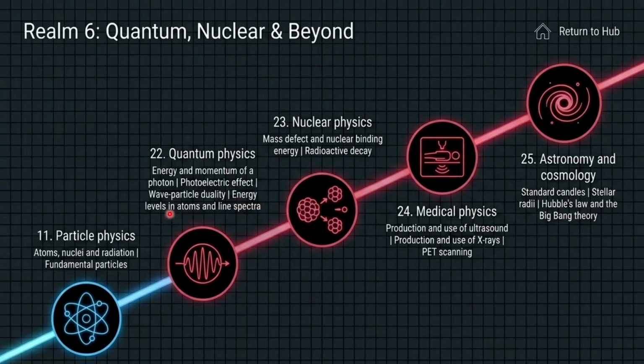And the energy levels in atoms and line spectra. I think you've heard about the hydrogen line spectrum. We deal with this in quantum physics. Now, the nuclear physics here. You've heard about the nuclear reactor. We run a process on uranium to get energy from it.